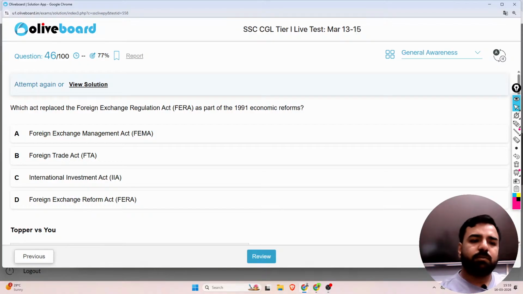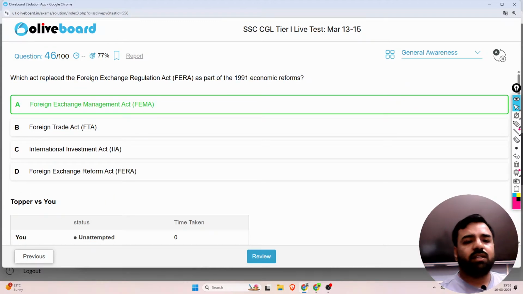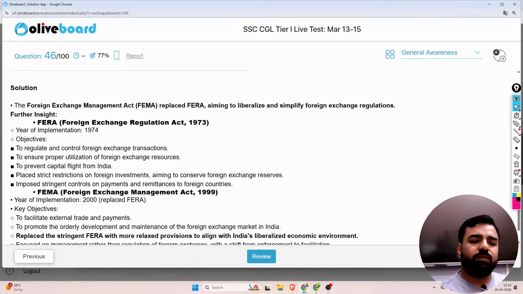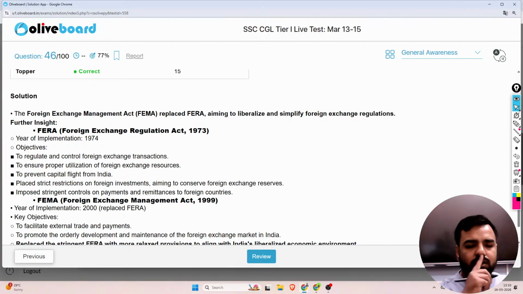The next question is, which act replaced the Foreign Exchange Regulation Act as a part of the 1991 economic reforms? So is it FEMA, is it FTA, is it IA, or is it FERA? So the Foreign Exchange Management Act, that is option number A, will be the correct answer. And more about it: the year of implementation of FERA was 1974.